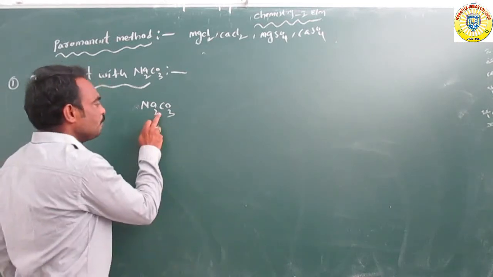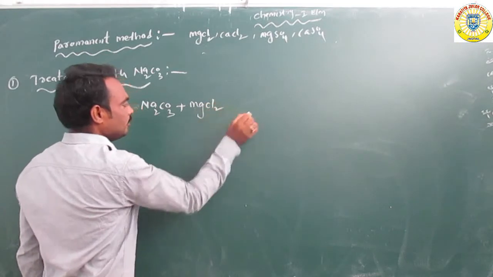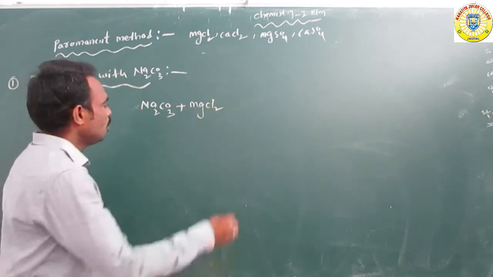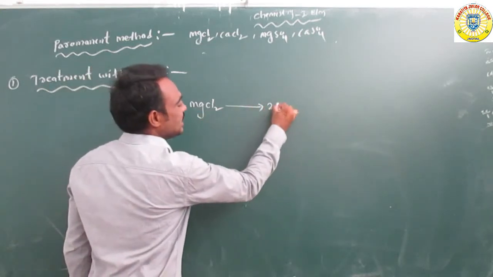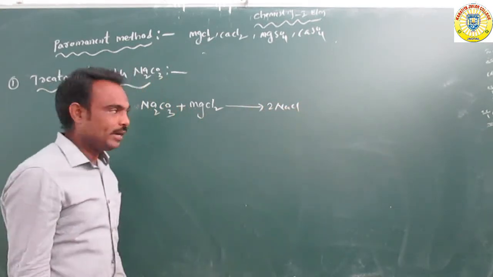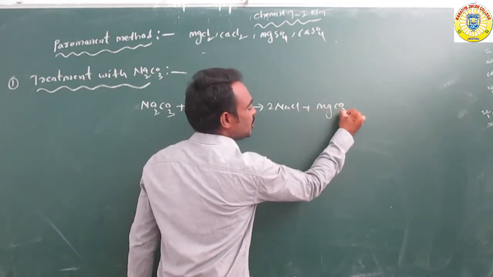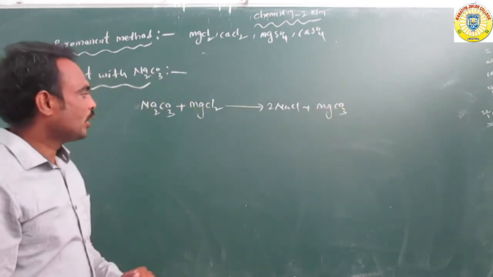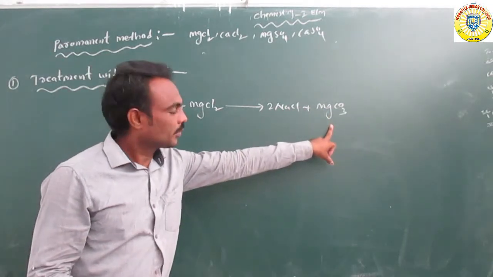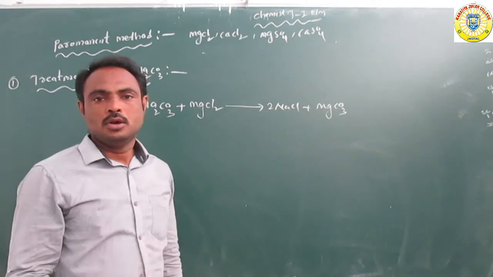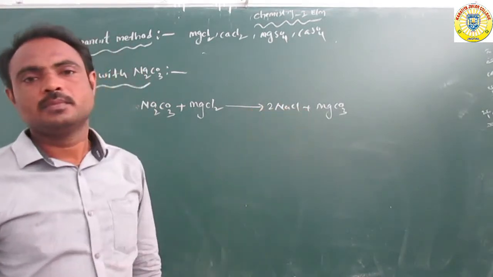For example, sodium carbonate reacts with magnesium chloride to form 2NaCl, sodium chloride, and MgCO3, magnesium carbonate. So we can easily remove these two components from hot water.